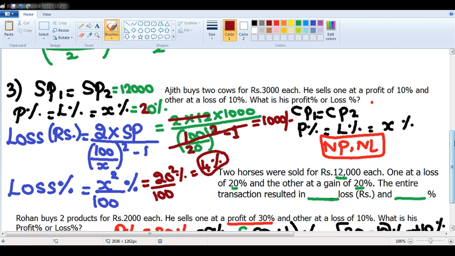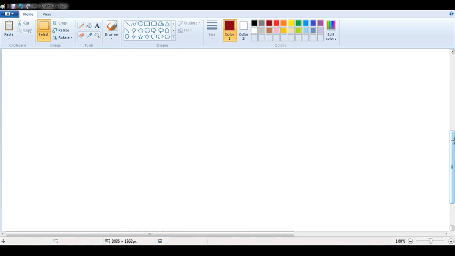Next, now see here, Ritesh asked me a very good question. Sir, selling prices of two products are same. What if profit and loss percentages are different? That is the next question. Please write down this question, sir. Once you know the way you have to solve it, it becomes very easy for you to solve it.